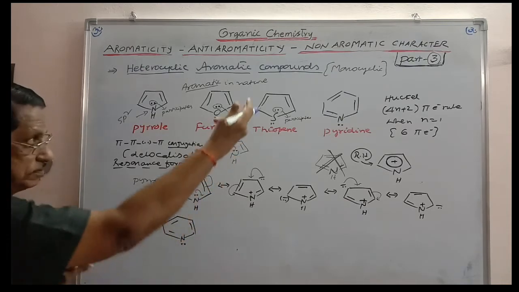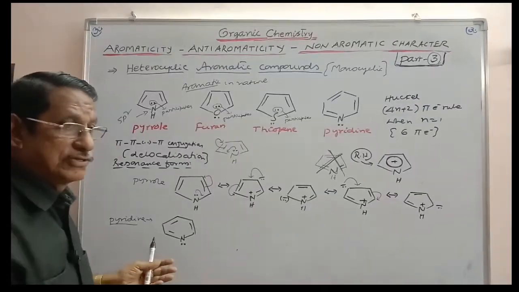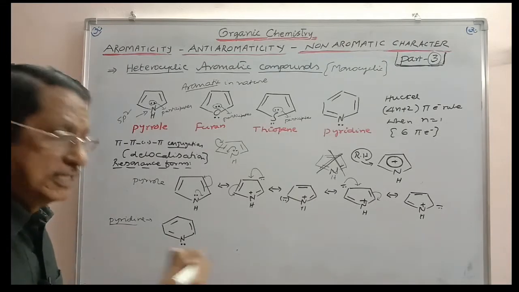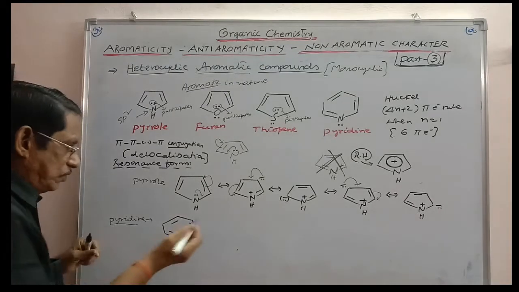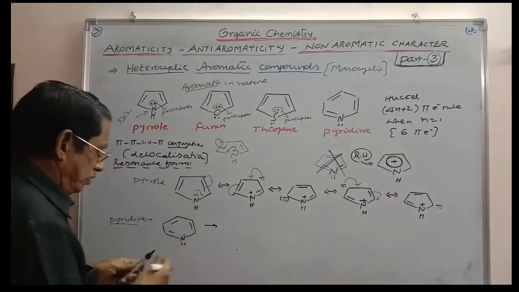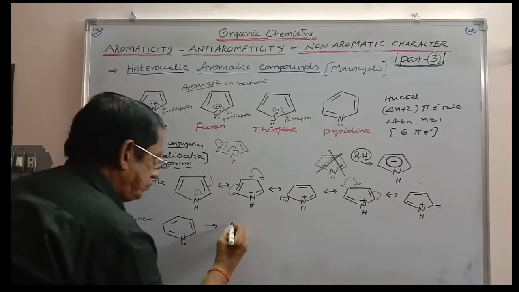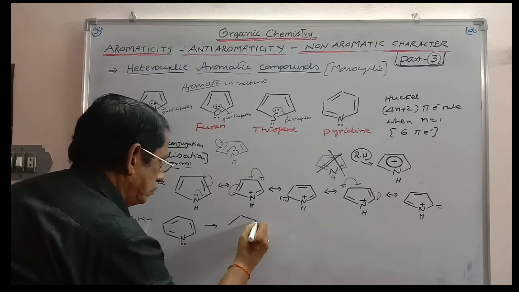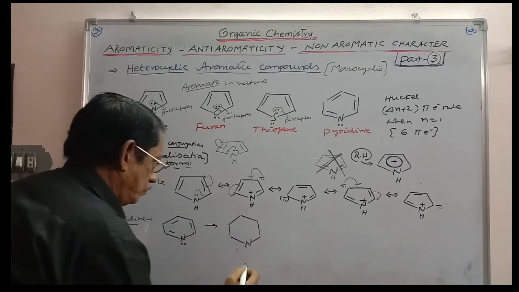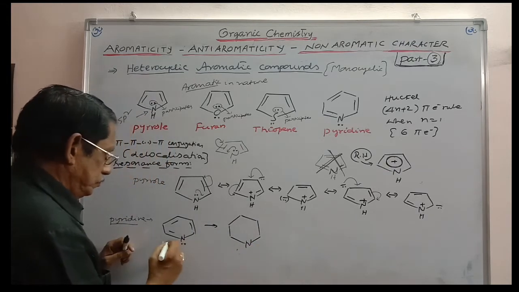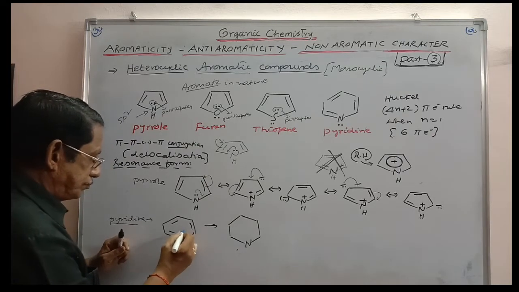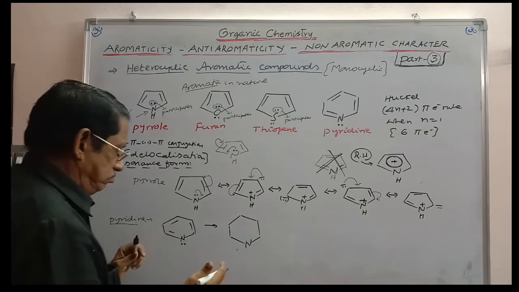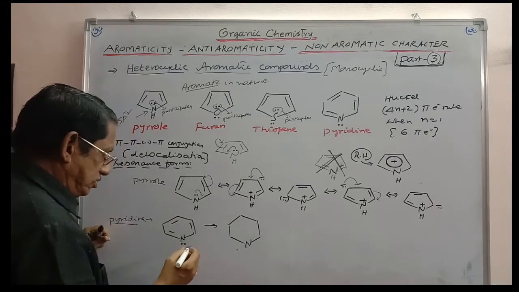This lone pair is not participating in the delocalization because there are already 3 pi bonds in conjugation at the periphery. These will be undergoing cyclic delocalization. So here, if you want to write the resonance forms, do one thing. This is nitrogen. Here, you need not touch nitrogen. The pi bond is delocalized. And so what happens here?